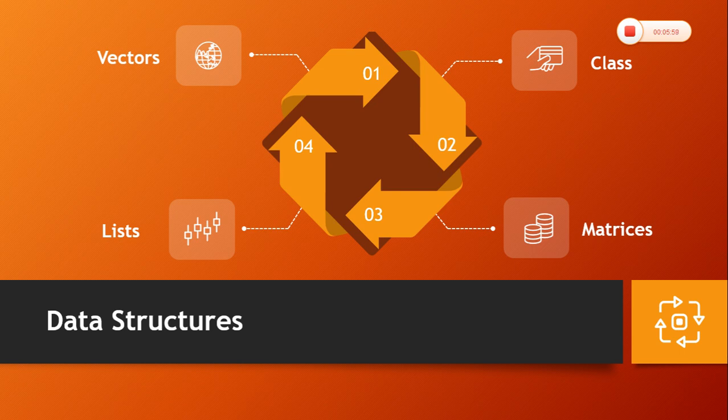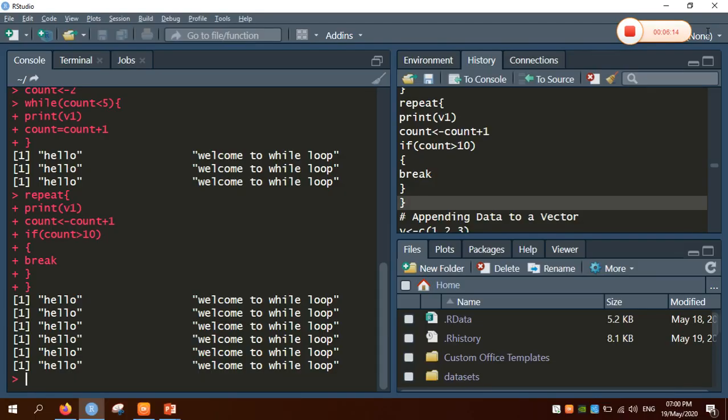Now coming to matrices in R. A matrix is just a vector which contains dimensions. That is, we can transform a vector into a matrix simply by giving it dimensions. So I quickly move on to RStudio to implement these data structures.